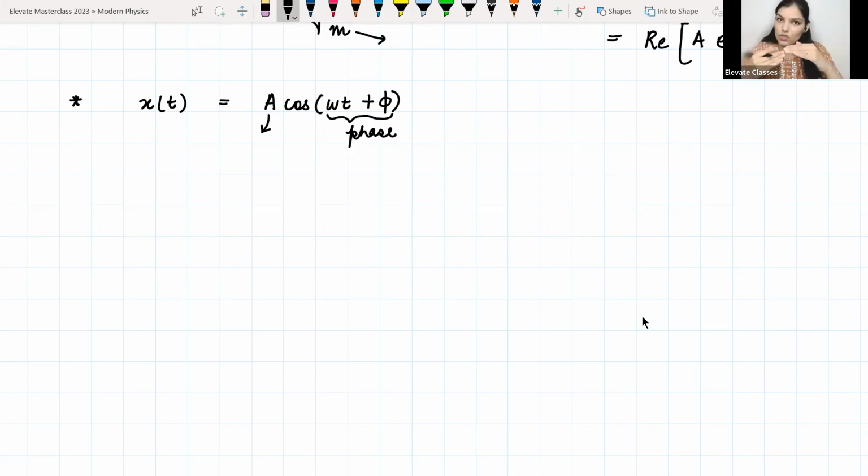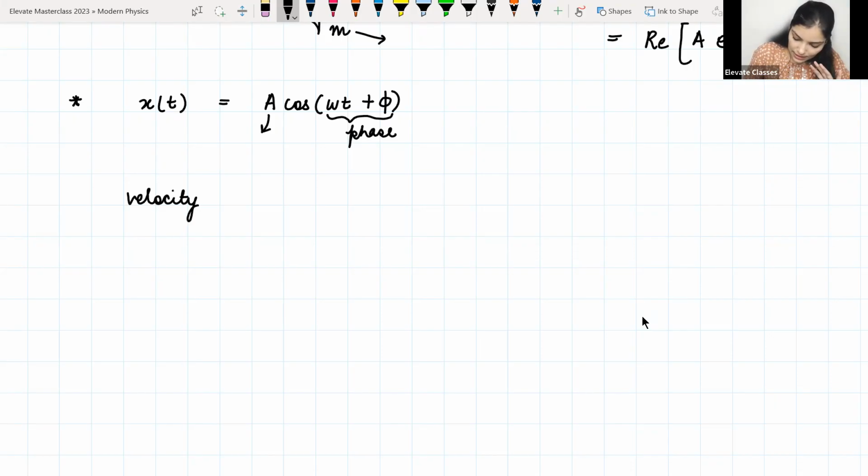So that relationship between uniform circular motion and simple harmonic motion I will explain in the next class. Then it will be clear why we call this the phase term and what it signifies. Okay. For now, because we don't have much time, let us just calculate velocity from here.